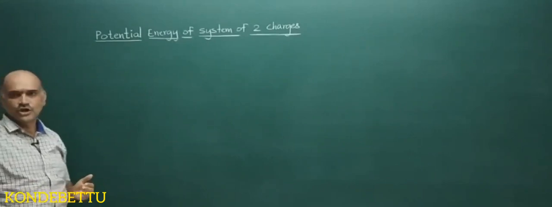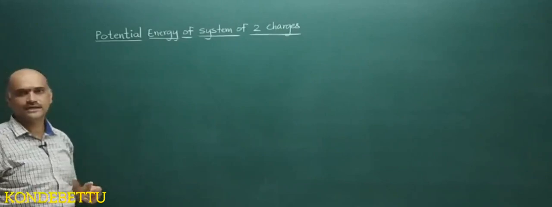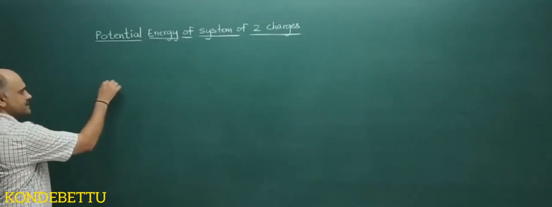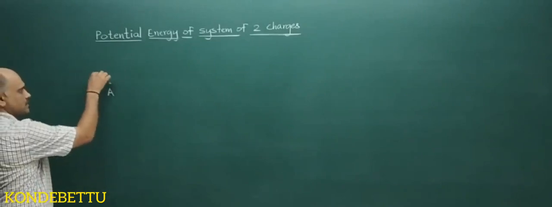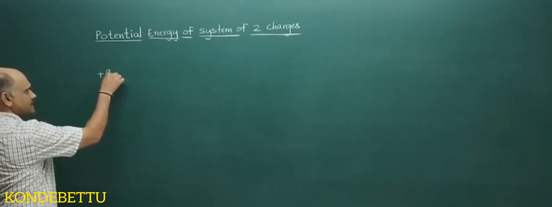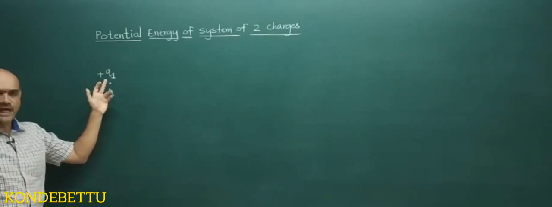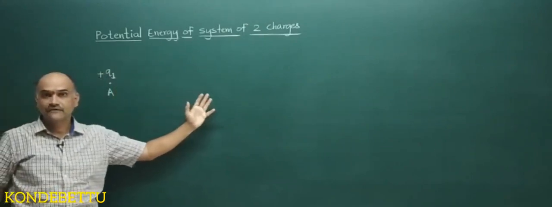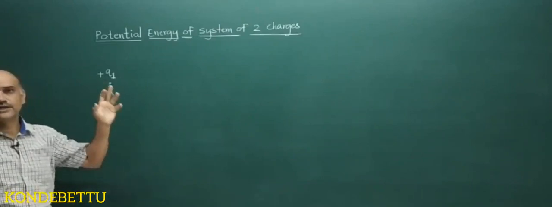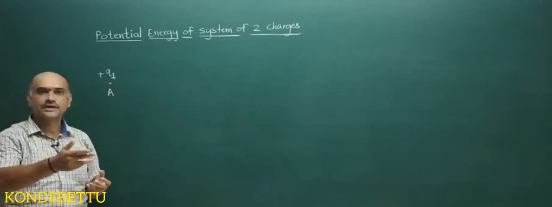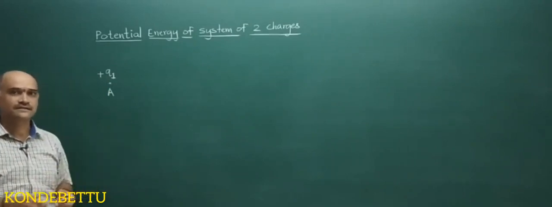So you are bringing a charge plus Q1 from infinity to a given point, which I will take as A. As there is no electric field, there will be no opposition to this charge, so you are not required to do any work.